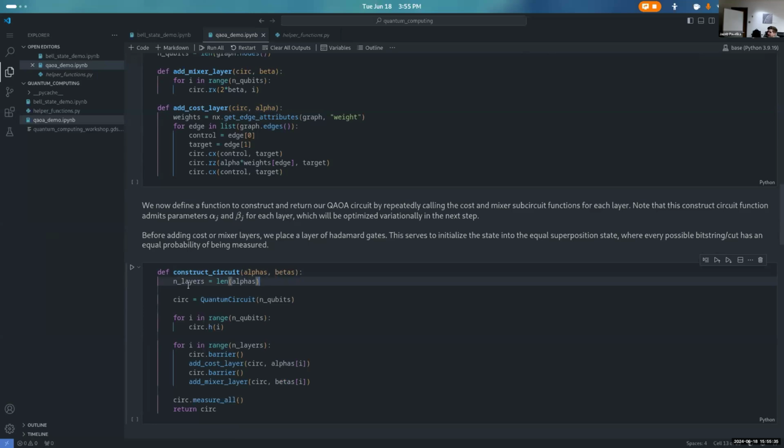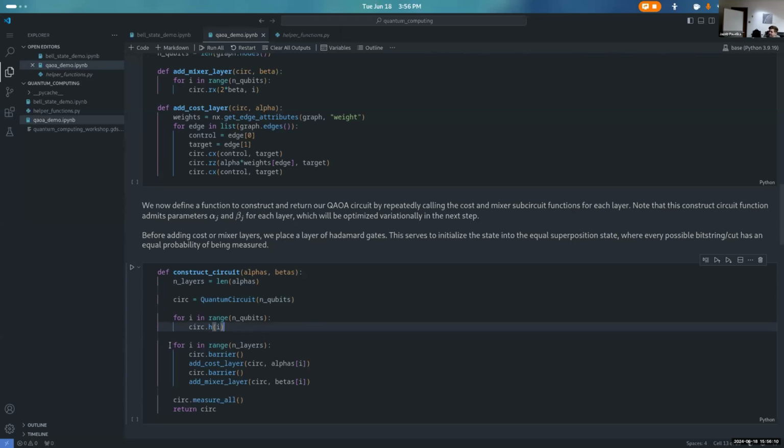The way that we do this, we define our number of layers, n layers, and this is just going to be the length of either of these. I take alphas because it's first, but these alphas and betas will be the same length. We pick either or. And then we just initialize a quantum circuit with the same number of qubits as nodes in our graph. We set this parameter earlier. And then, like I said earlier, we initialize every single qubit in the equal superposition state by calling a Hadamard gate on every single qubit.